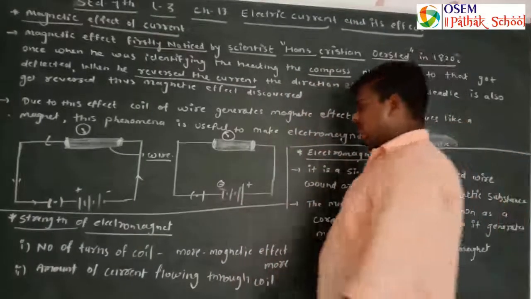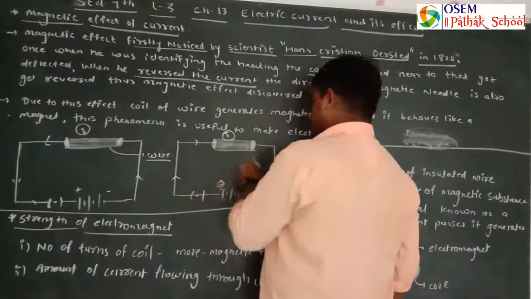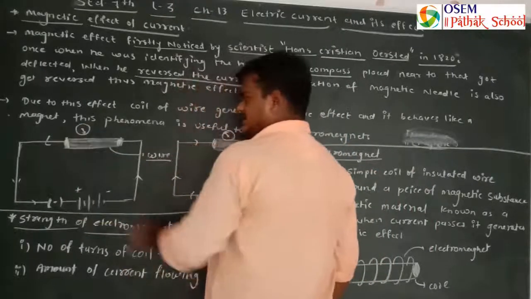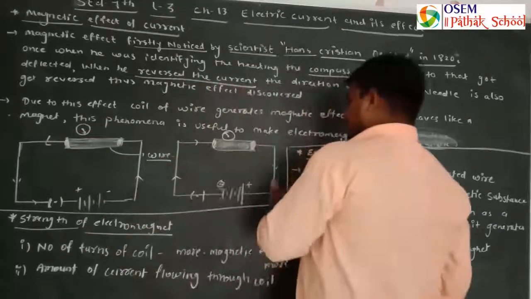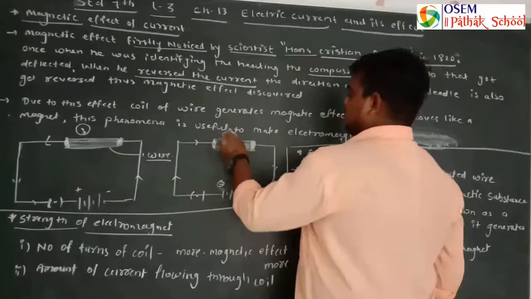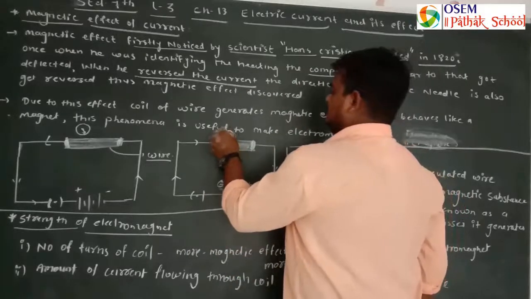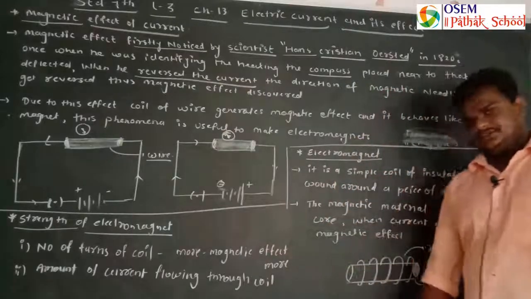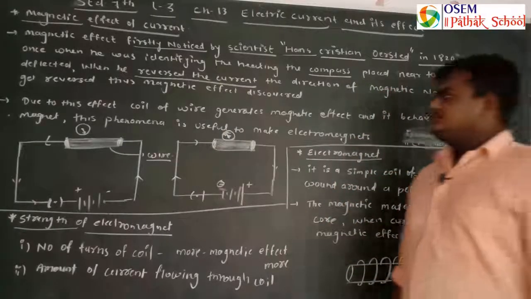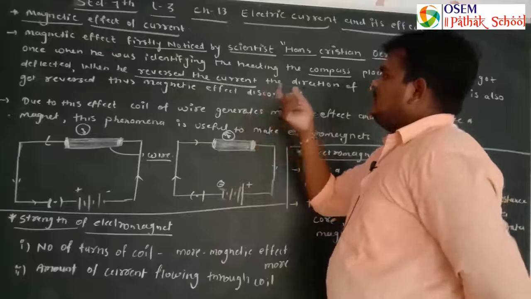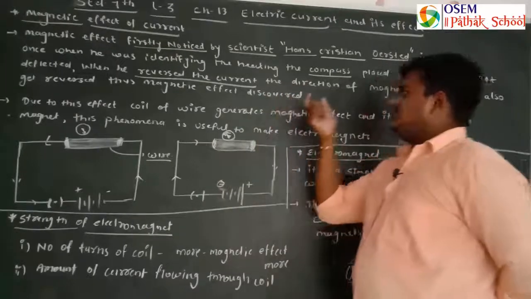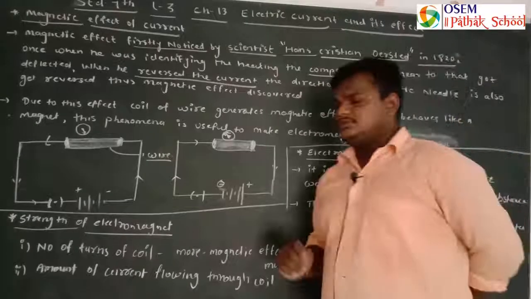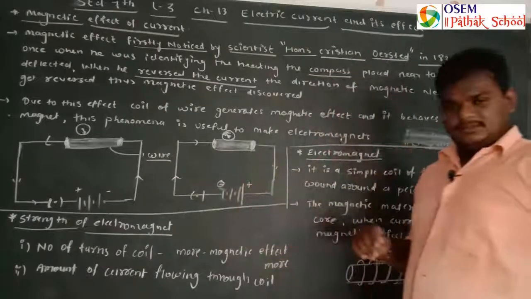When the current is reversed in this direction, the needle moves in this direction, it gets deflected this way. When the current gets reversed, the direction of the magnetic needle is also reversed.